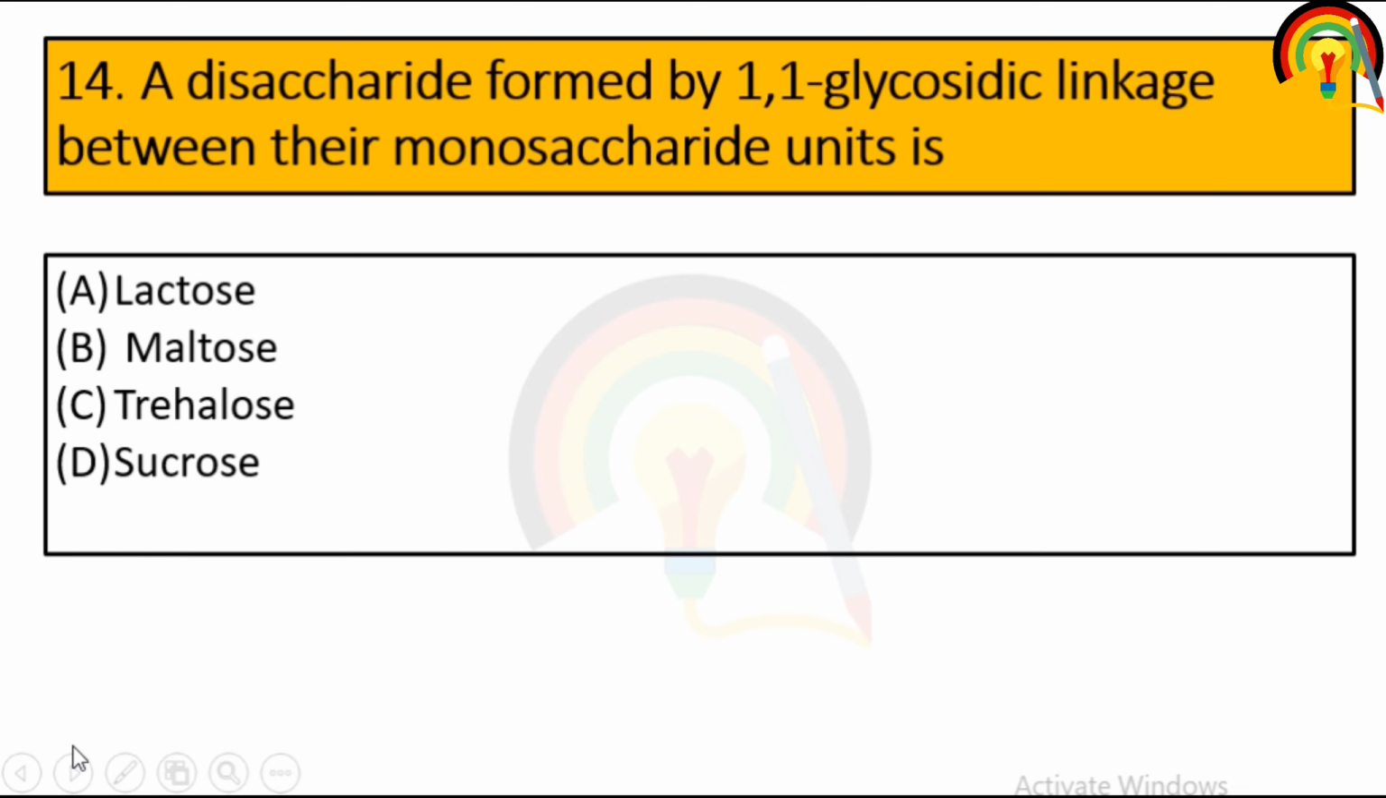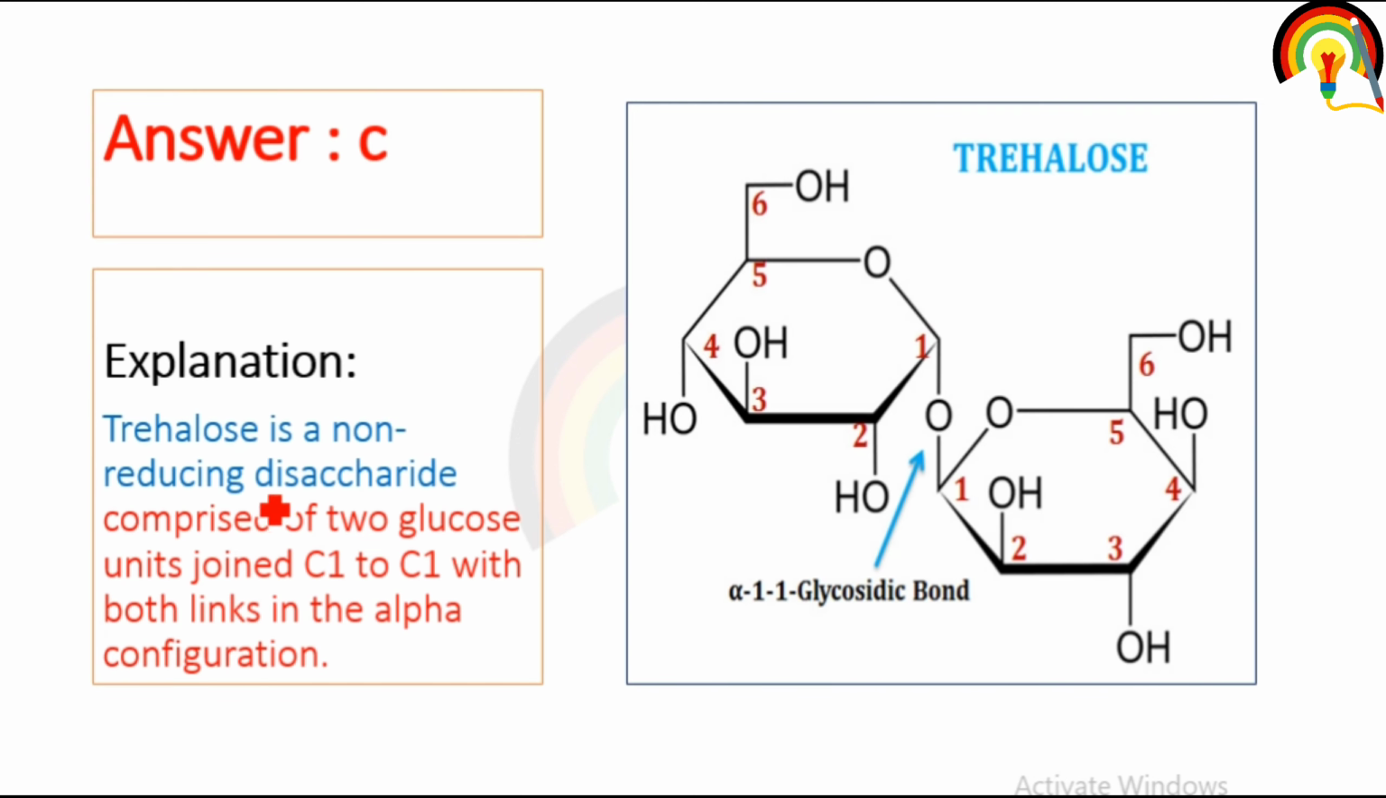A disaccharide formed by a 1-1 glycosidic linkage, meaning carbon 1 and carbon 1, between the monosaccharide units is trehalose. So this is the structure of trehalose. This is carbon number one. This is one glucose moiety and this is the second glucose moiety. And there is a glycosidic bond between carbon 1 of one glucose to carbon 1 of another glucose.